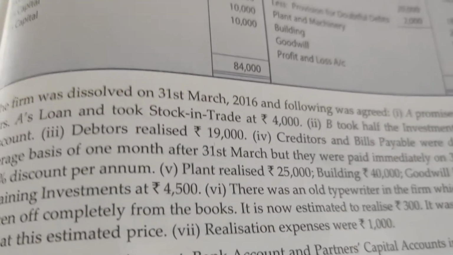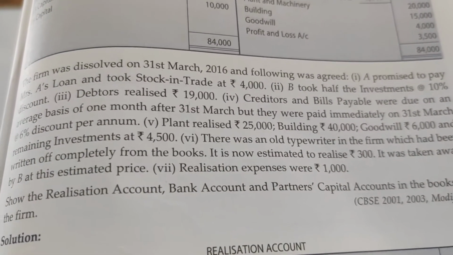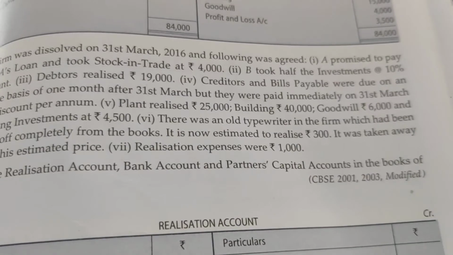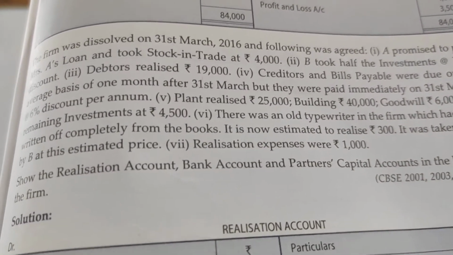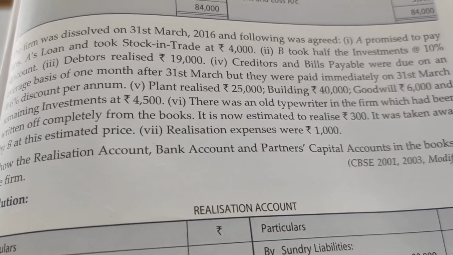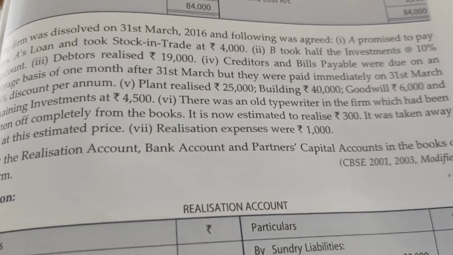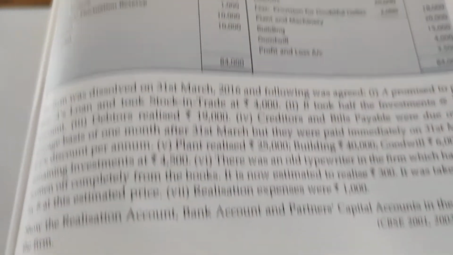Now see the adjustments. The firm was dissolved on 31st March 16. The following was agreed. A promised to pay Mrs. A loan and took stock and trade at 4,000. B took half the investment at 10% discount. Debtors realized 19,000. Creditors and bills payable were due on average basis of 1 month after 31st March, but they were paid immediately. Clear? So how to treat this thing?